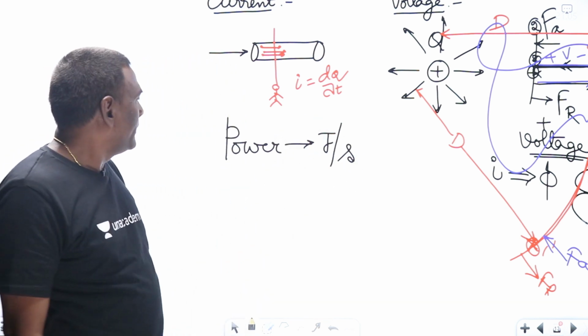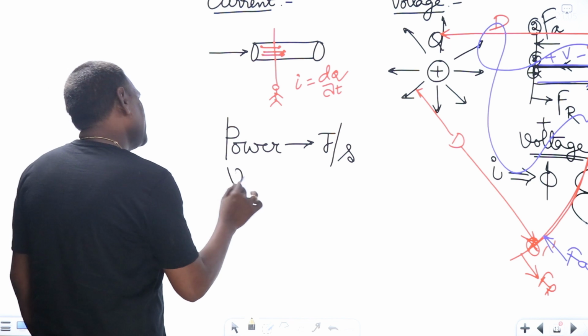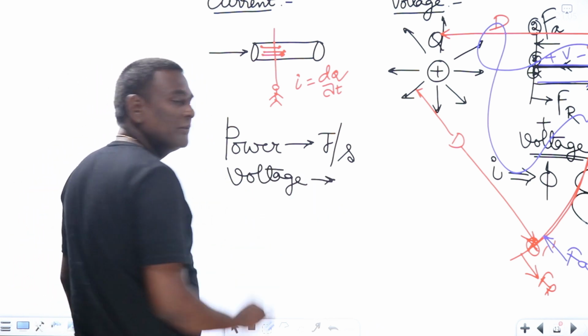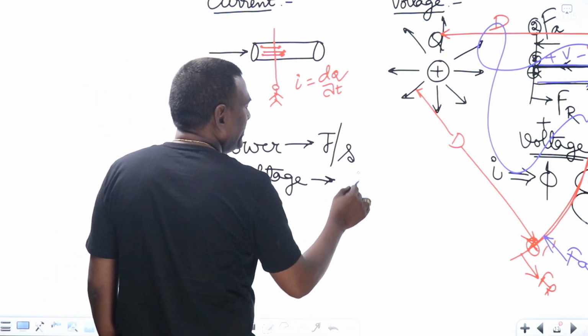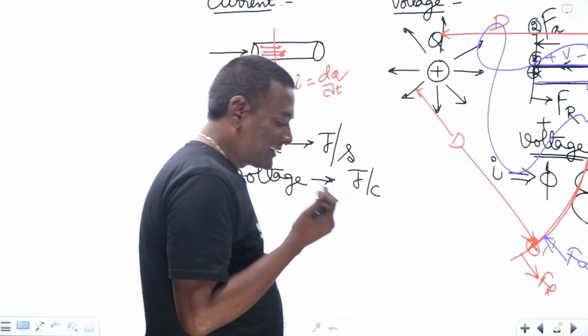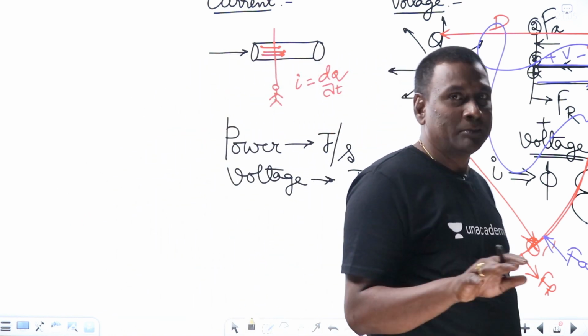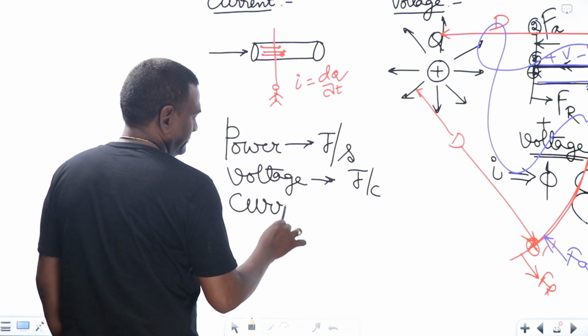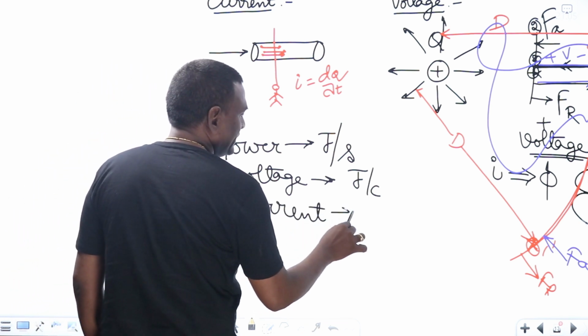Now, let us think of voltage. What is the dimension for voltage? It is going to be joules per coulomb, right? How much energy is being transformed per coulomb of charge is nothing but voltage. Now, let us think of current. What is current?